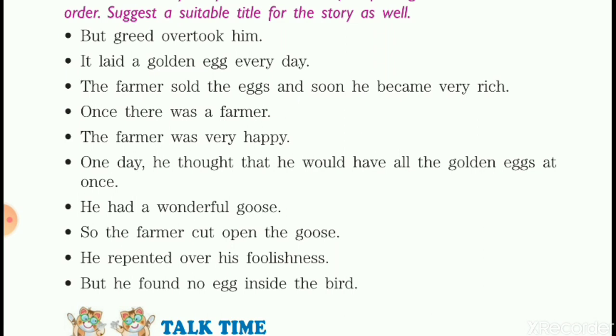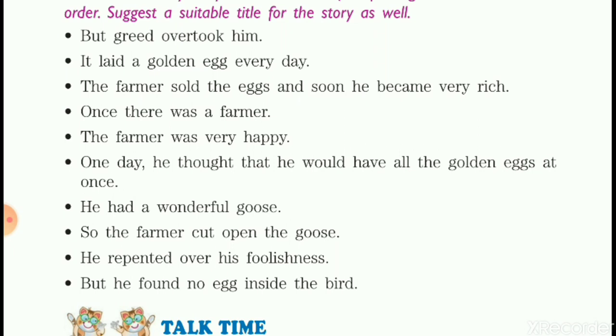Ninth one, but he found no egg inside the bird. And the last, 10th one is, he repented over his foolishness.